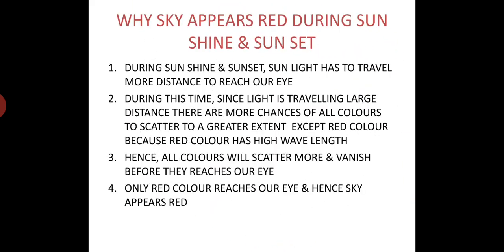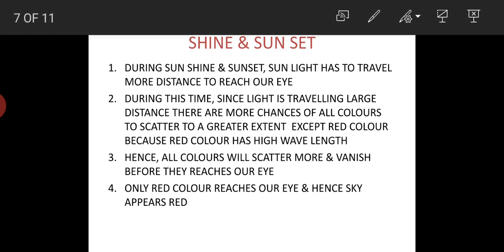Now, why does the sky appear red? During sunrise and sunset, sunlight has to travel more distance to reach our eye.